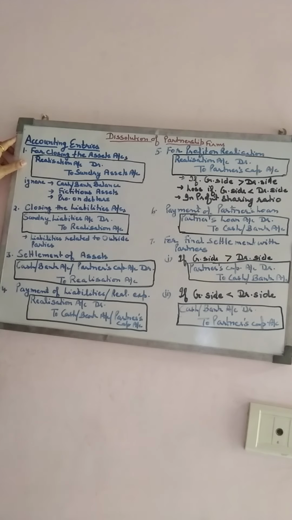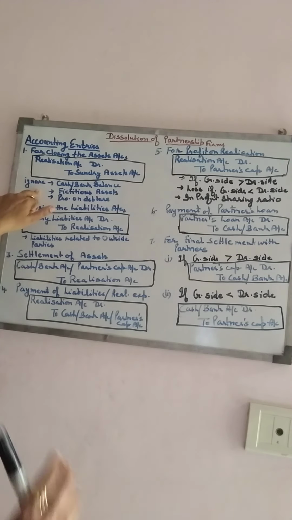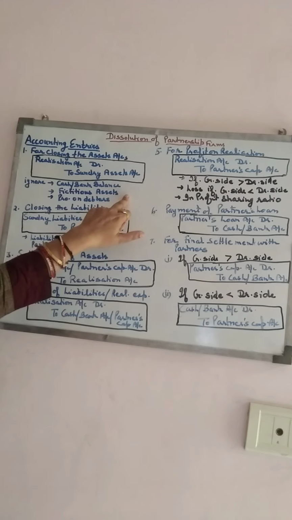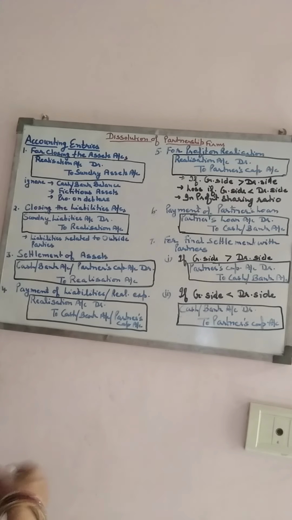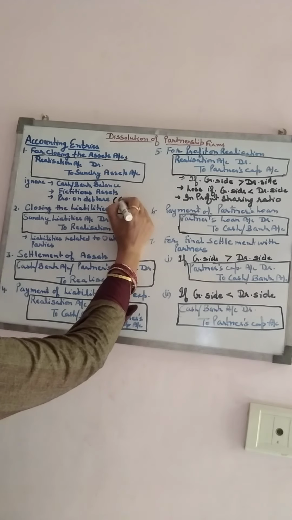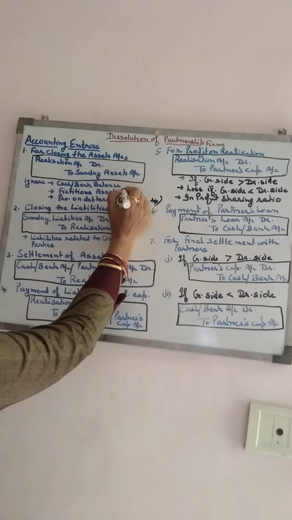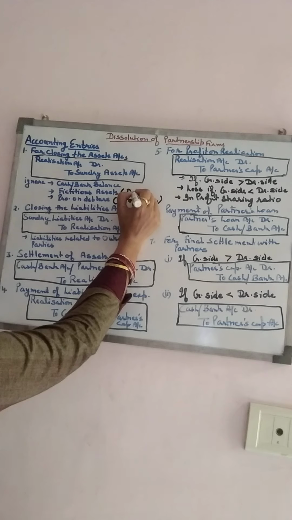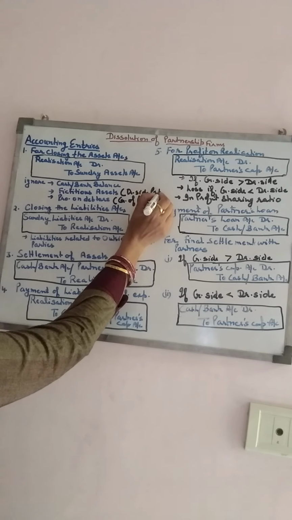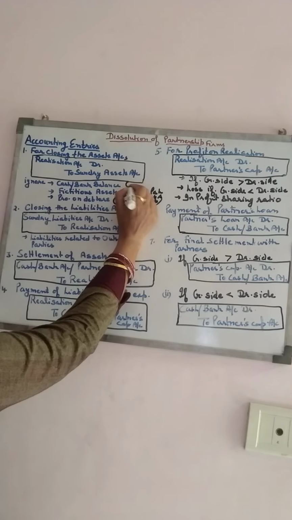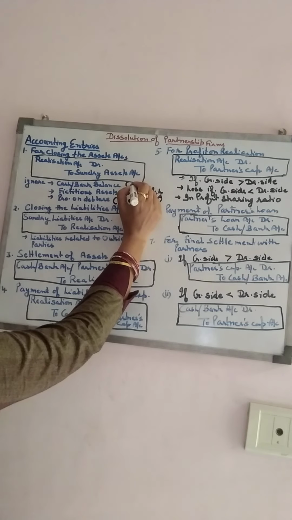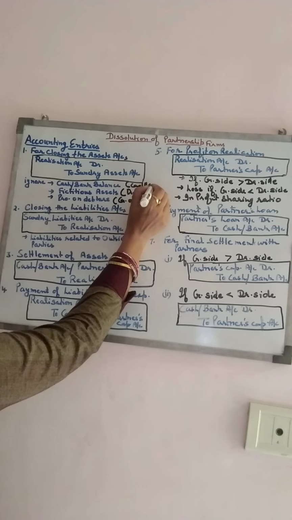Firstly, for closing the assets, realization to sundry assets account. You have to be more conscious about the cash or bank balance, fictitious assets, and the provision on debtors. Credit side of realization account; fictitious assets, debit side of partner's capital account; and cash or bank balance, that is in the cash or bank account.